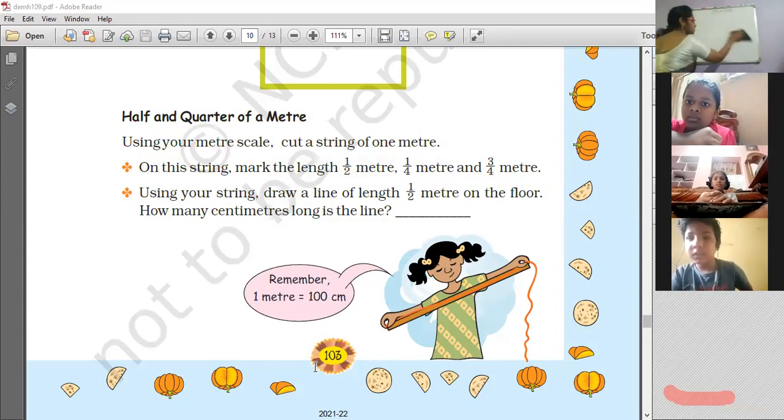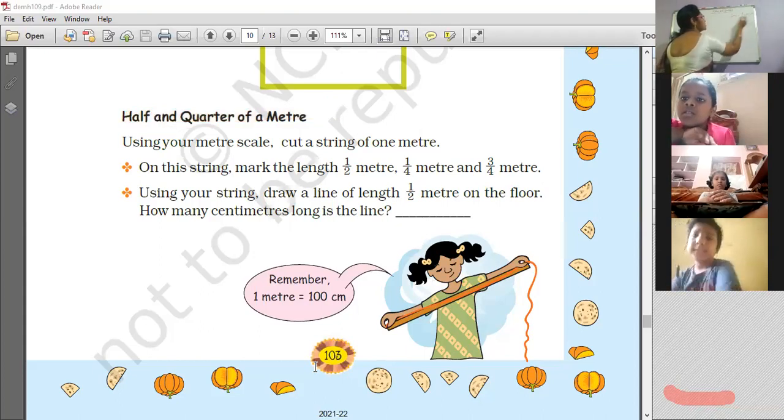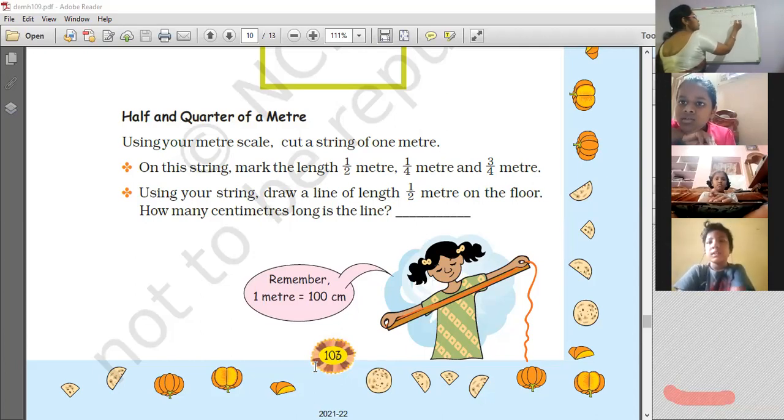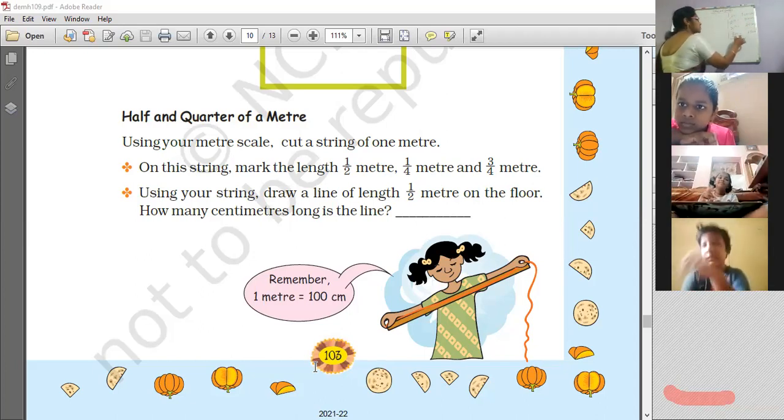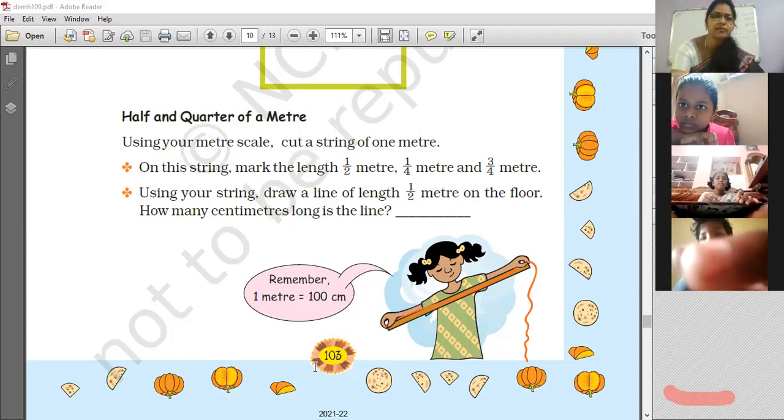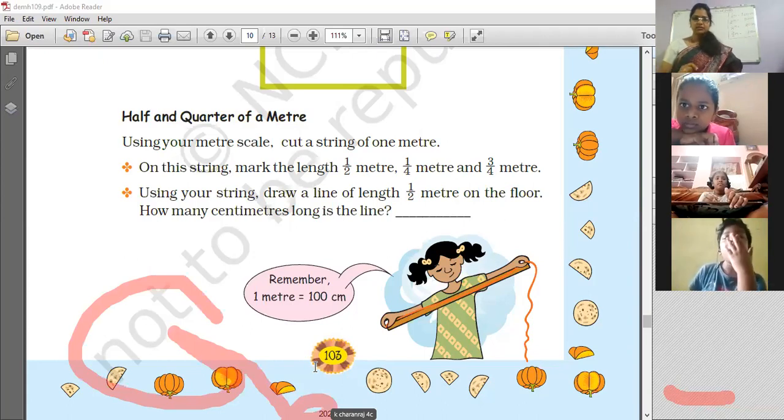So once again, I am writing here. Just remember these. 1 meter is equal to 100 centimeters. Half a meter or 1/2 of a meter is equal to 50 centimeters. Quarter, 1/4 meter, is equal to 25 centimeters. And 3/4 of a meter is equal to 75 centimeters. Just remember this. We will have problems on this later. Clear? Is this fine?